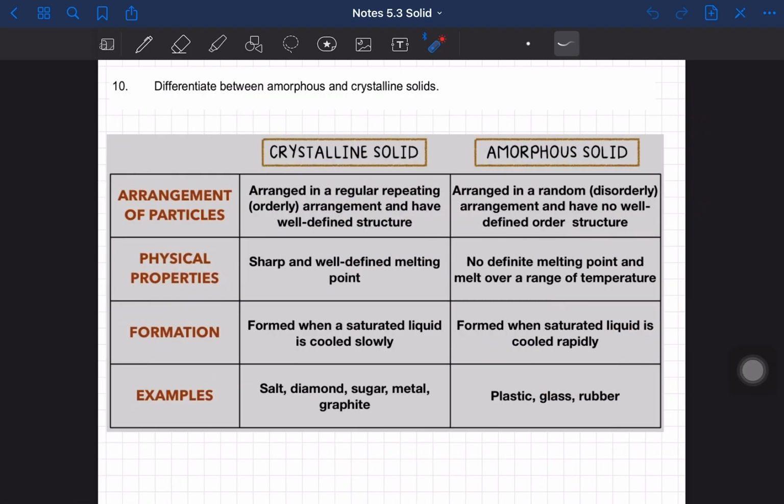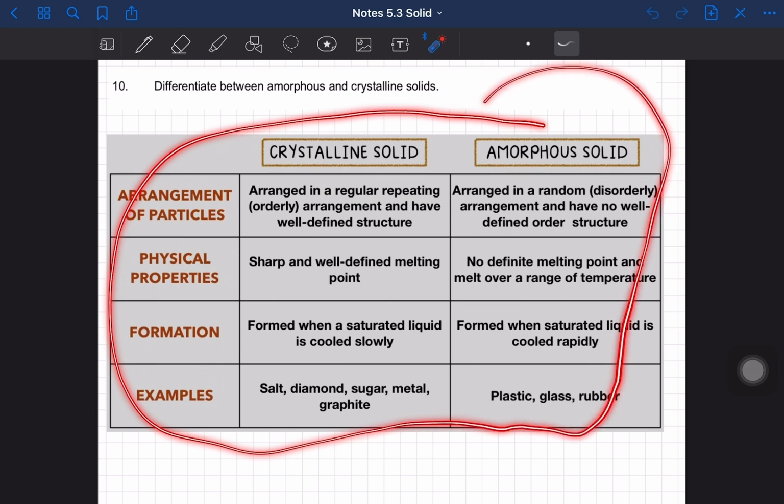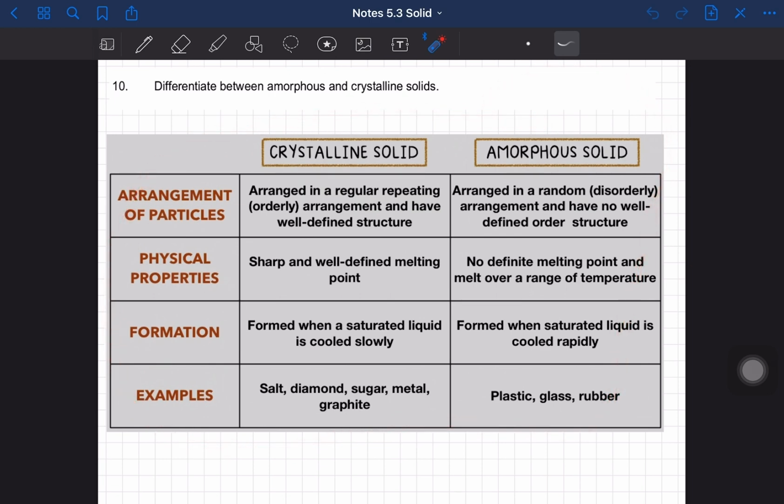Now, look at question number 10. It says differentiate between amorphous and crystalline solid. I just copy and paste directly from the notes because it is actually the answer for this question. You can read again the difference between crystalline solid and amorphous solid in terms of these four factors.